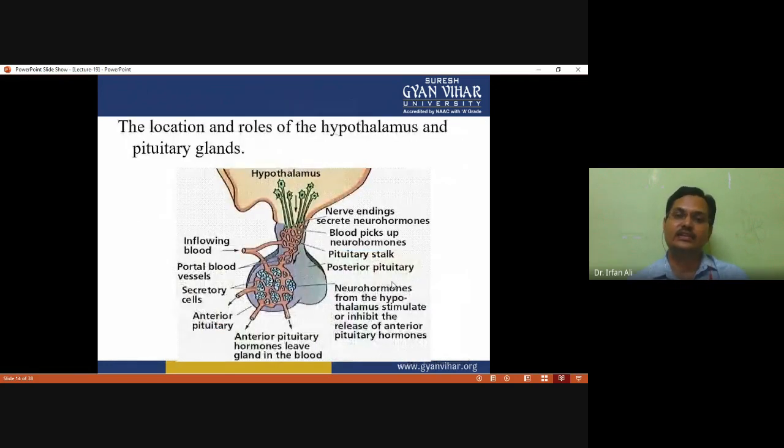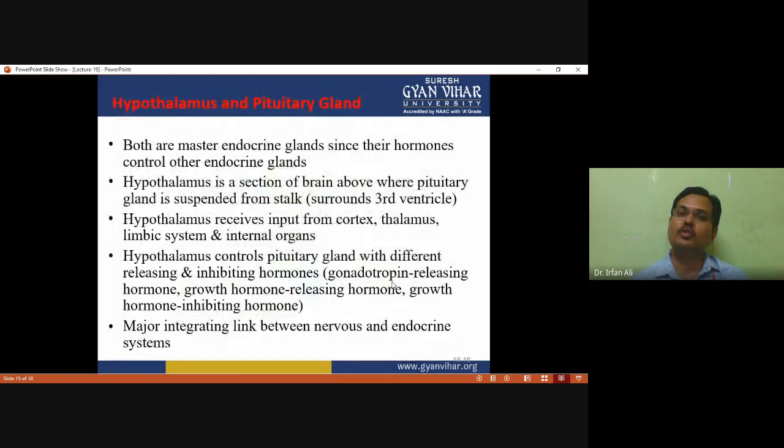And this figure shows the location of the hypothalamus and pituitary gland, and both are master endocrine glands since their hormones control other endocrine secretion. The hypothalamus is a section of the brain above where the pituitary gland is suspended from a stalk or infundibulum, and this surrounds the third ventricle of the brain. The hypothalamus receives input from the cortex, thalamus, limbic system, and internal organs.